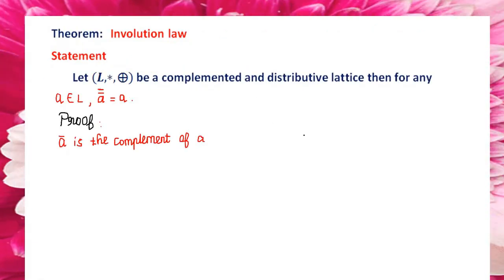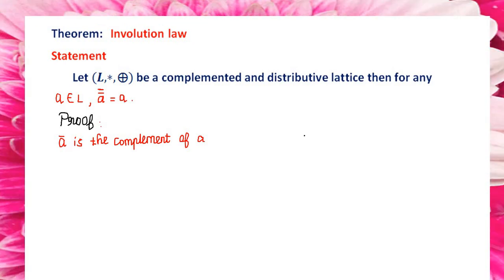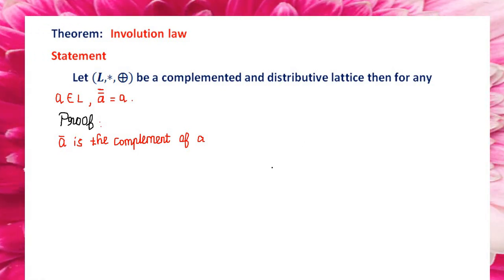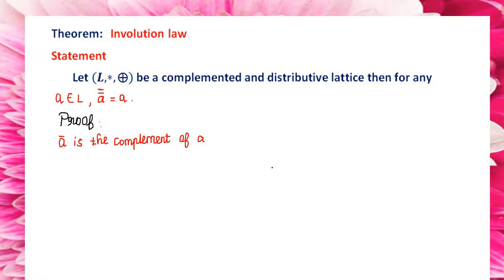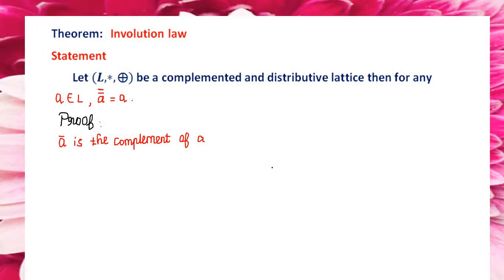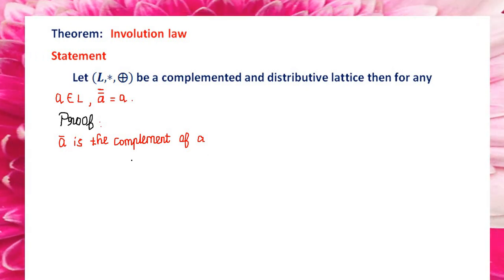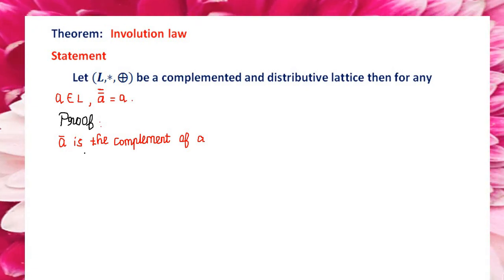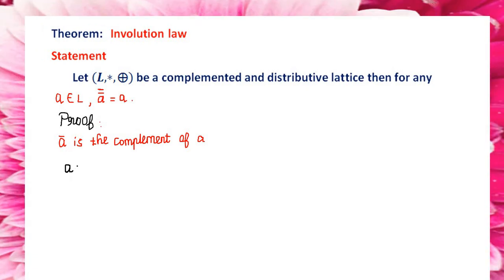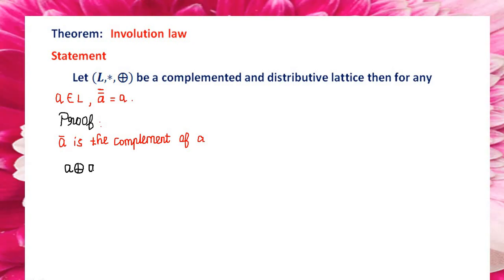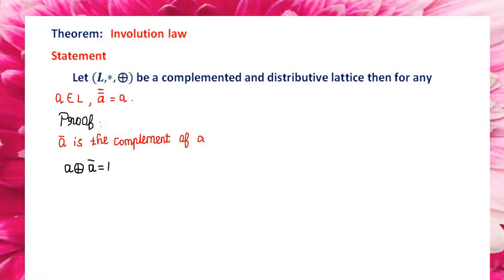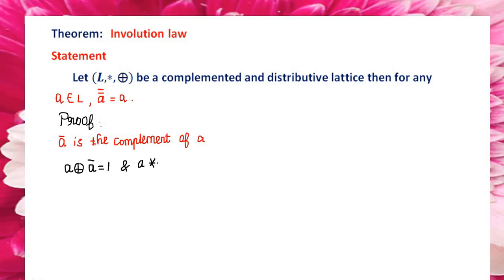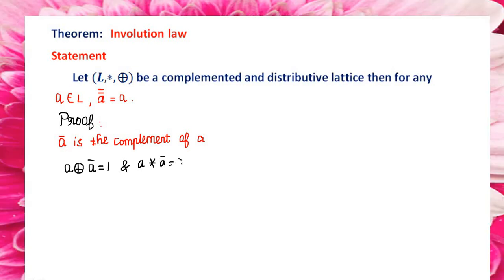Next, the involution law. Let L star and sum be a complementary distributive lattice. We have to prove A double bar equal to A. Already we know that A bar is nothing but the complement of A. First I am going to write the definition part. For sum, A direct sum A bar equal to 1. Then for multiplication, A star A bar equal to 0.